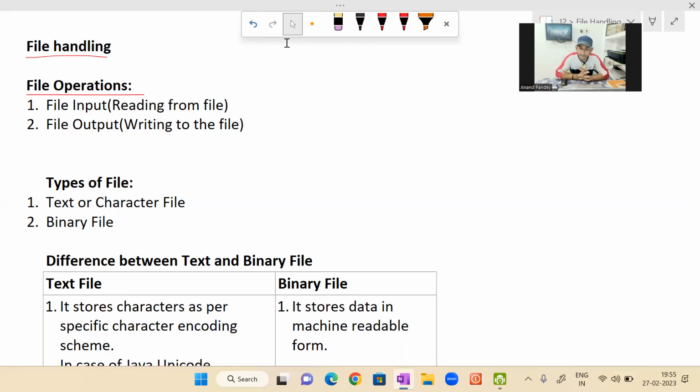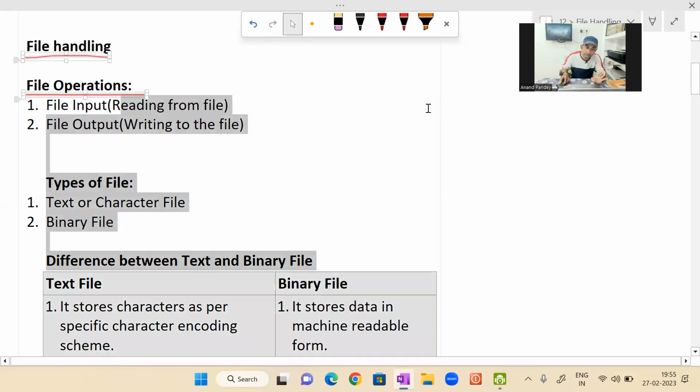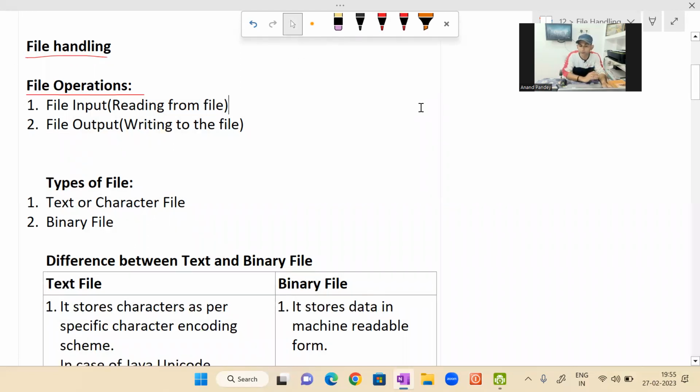Input is taken by the program. Don't leave this topic, don't think about file input this time. I'm just telling you the normal procedure, what happens in general programming. Input is taken by the program. When you enter any value from the keyboard, means when you give input to the program, input is taken by whom? Program.